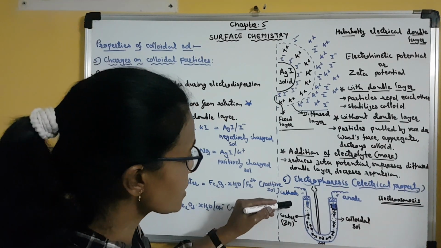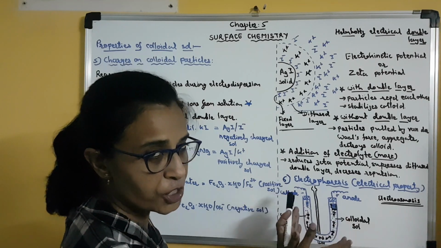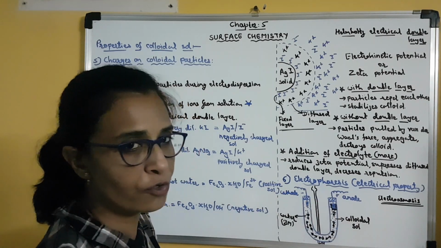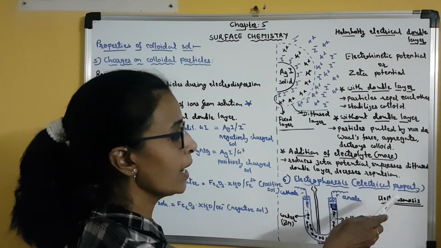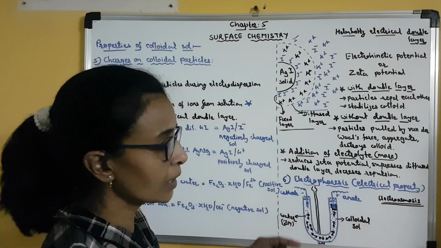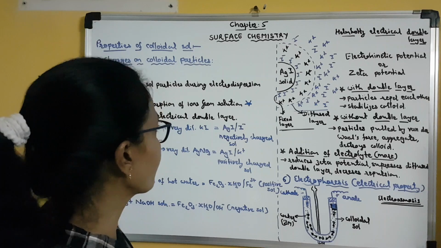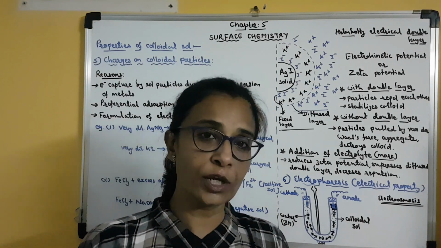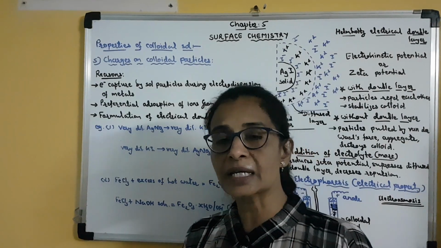Clear? So this is again a very important topic for a 2 marks question, meaning a short note. You can be asked to write a note on electrophoresis. Clear? So you have to explain with a diagram, and you also have to mention this concept of electroosmosis. One more property of colloidal sol is left. Clear? And that is coagulation or aggregation of colloid. So that we will discuss. So till then,